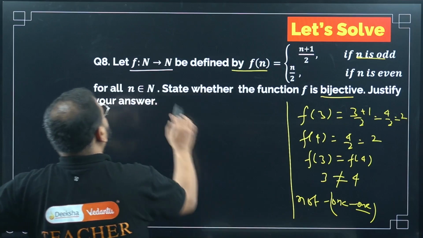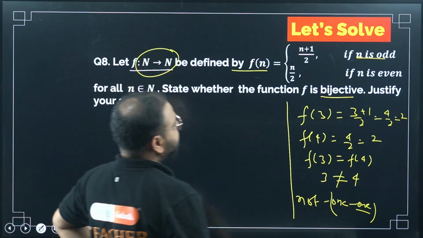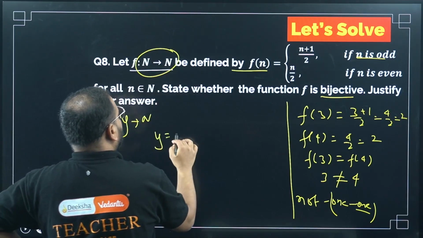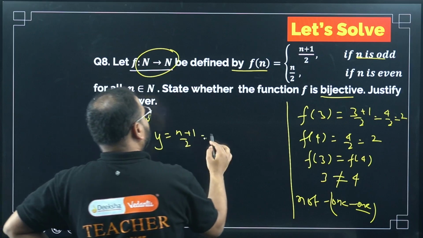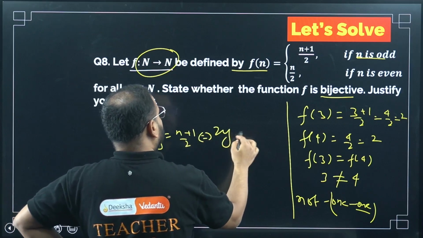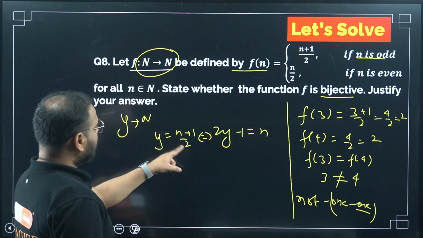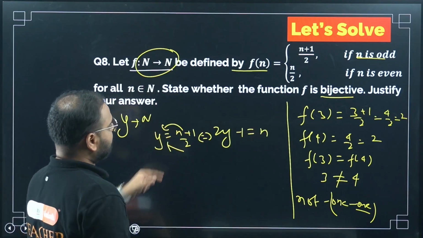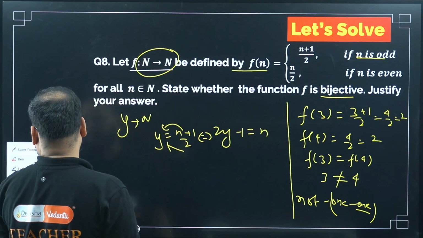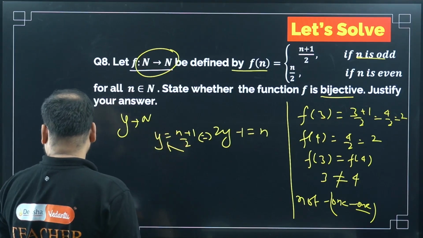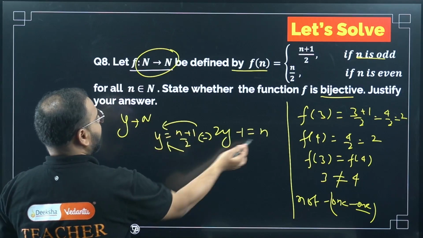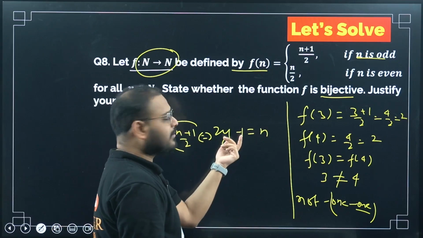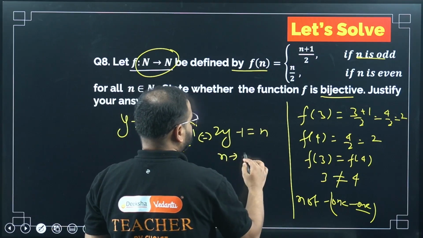For onto, it's defined for natural numbers. Check here, please. If I take y as a natural number, what will happen? y equal to (n plus 1) by 2. What am I going to get? 2y minus 1 equal to n. I am bringing this 2 here and then bringing this 1 here. I get n as 2y minus 1. Think about it. y is a natural number. 2 times a natural number is a natural number. Subtracted by 1, again a natural number. So I get n as a natural number.